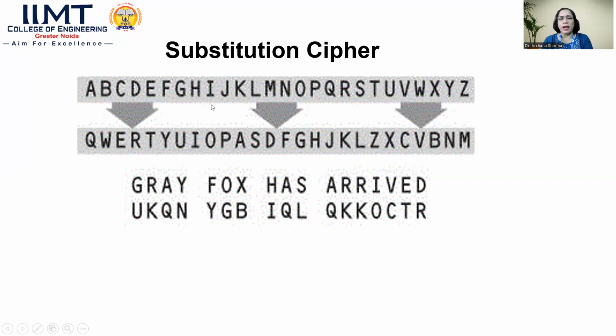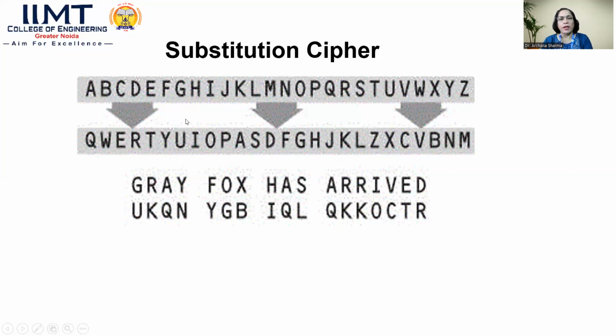And Fox: this F has been substituted by Y. O has been substituted with G, and X has been substituted with B. So Fox has been substituted with YGB. Similarly, HAS: H is substituted with I, A with Q, and S with L. So has been encoded as IQL.